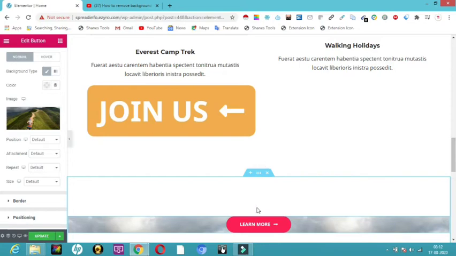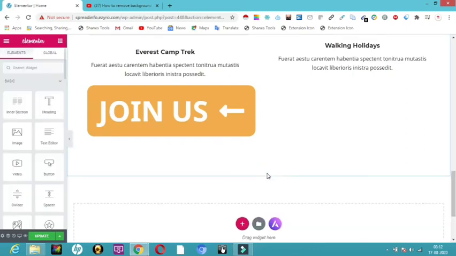And now if you don't want this button and want to delete it, all you have to do is give a cross mark, and it will get deleted automatically. Now you can see so many things we have seen how to do.